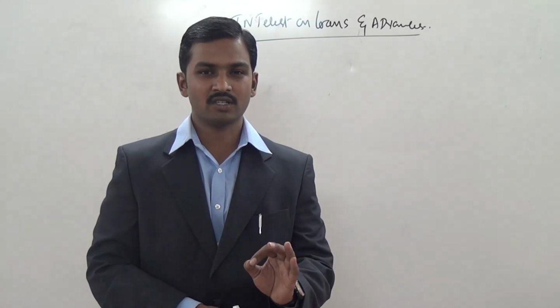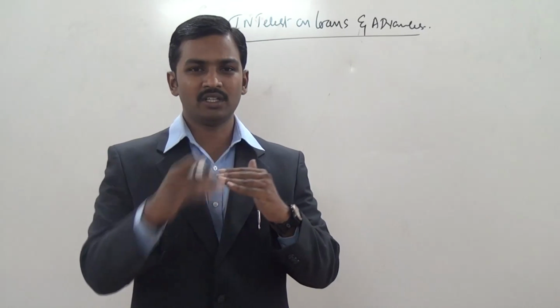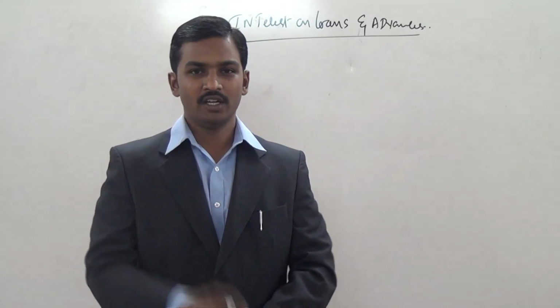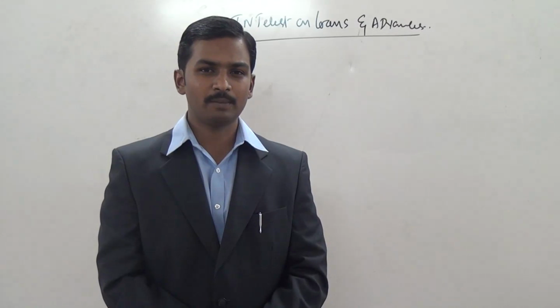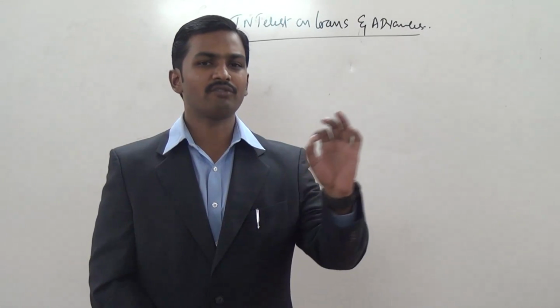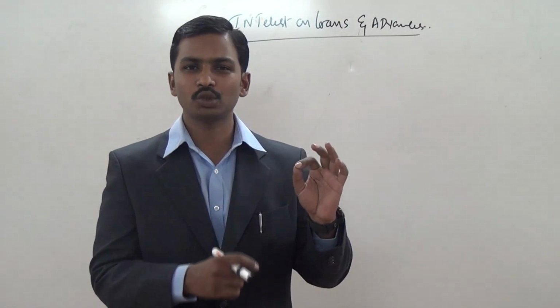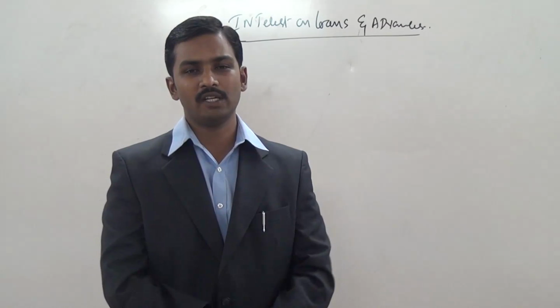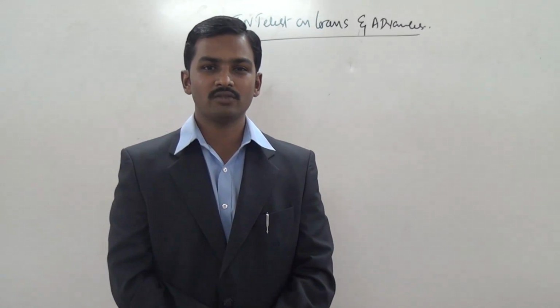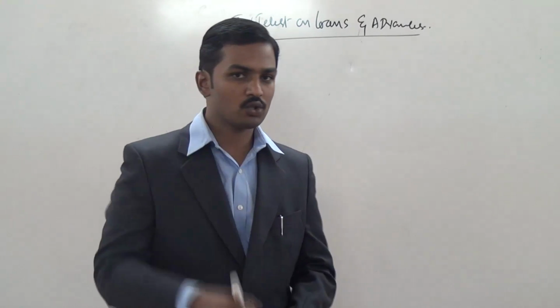Interest on loans and advances is an above the line item. It is not a below the line item. Interest on loans and advances provided by the partner has to be shown in the profit and loss account. It should not be shown in the profit and loss appropriation account. So what are the two entries we are going to pass? We are going to pass two entries.